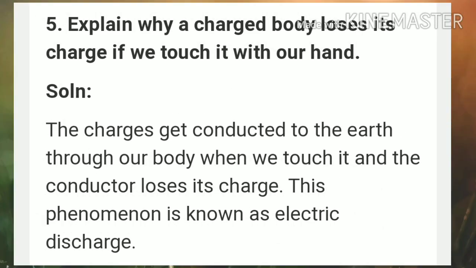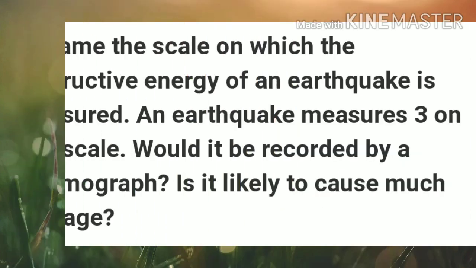Question number 5 is, explain why a charged body loses its charge if we touch it with our hand. So the answer is, the charges get conducted to the earth through our body when we touch it and the conductor loses its charge. This phenomenon is known as electric discharge. Because of it, a charged body loses its charge when we touch it with our hand.